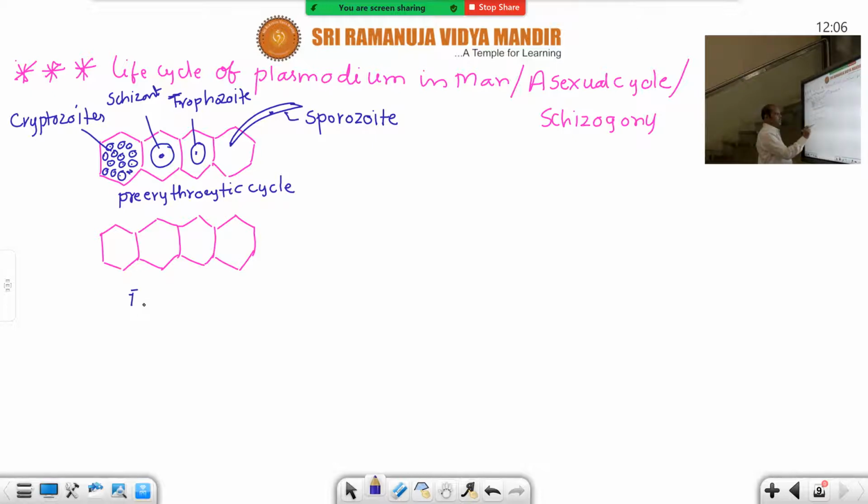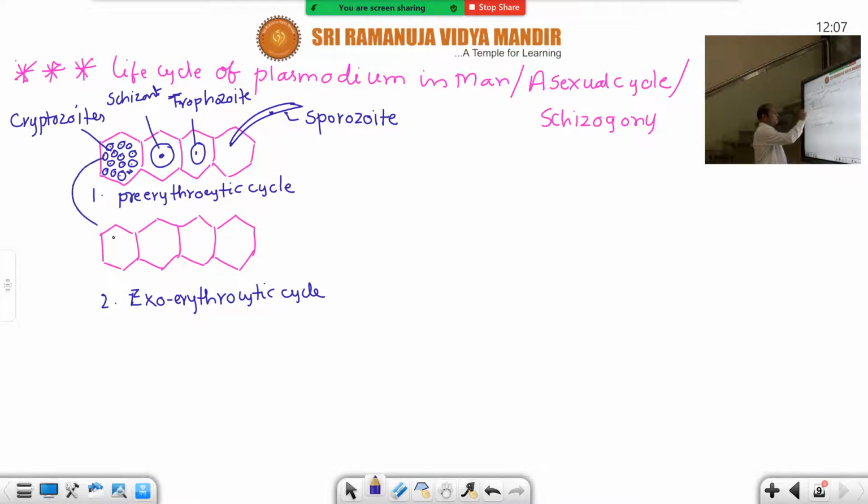And the bottom one is the exoerythrocytic cycle. These are also liver cells, because sometimes the cryptozoites may directly attack the RBC. Suppose they don't attack the RBC, then they attack the liver cells. At that time this exoerythrocytic cycle takes place. So the second stage of the life cycle in man. The first stage is this one, pre-erythrocytic. The second stage is this one. The third stage is the Golgi cycle or erythrocytic cycle.